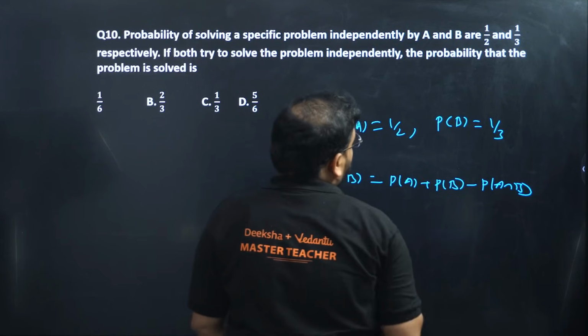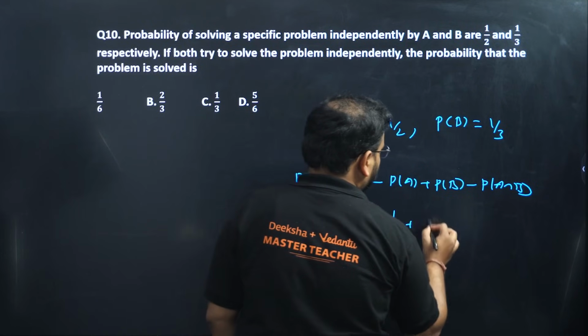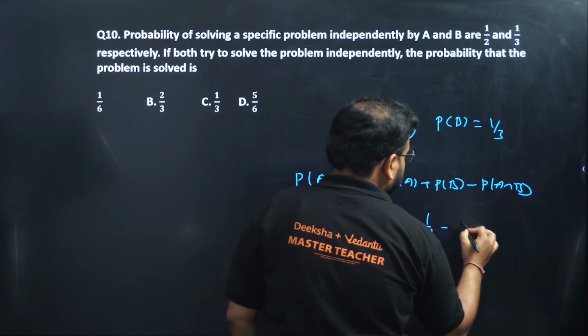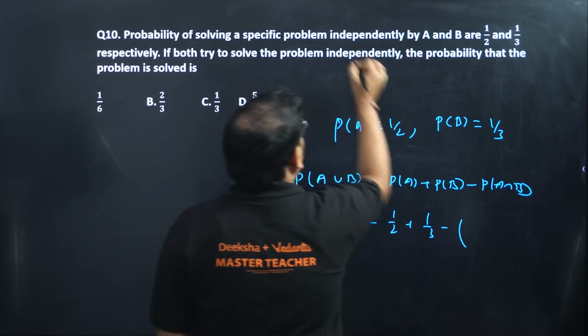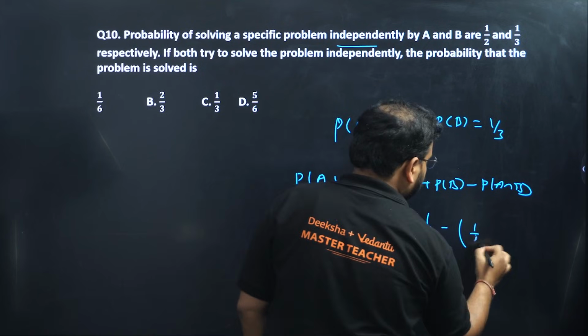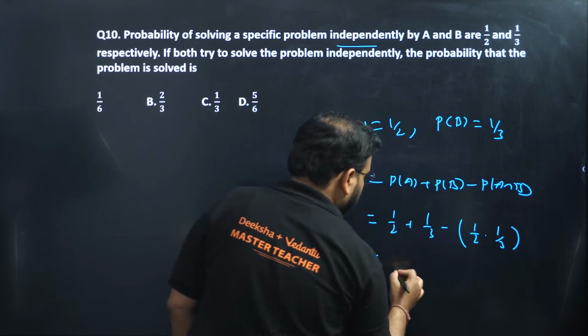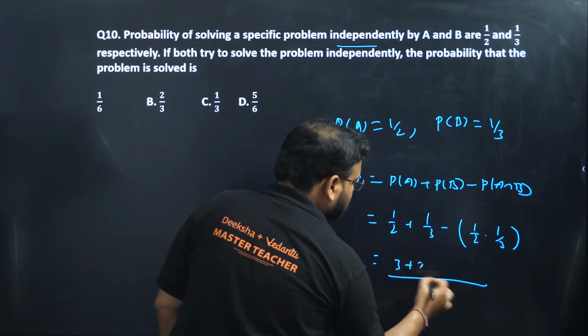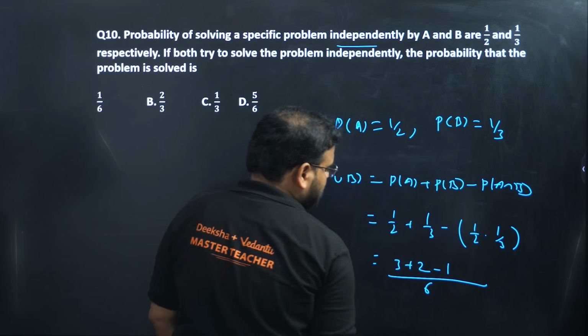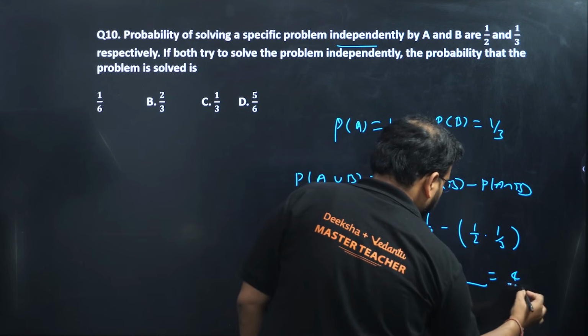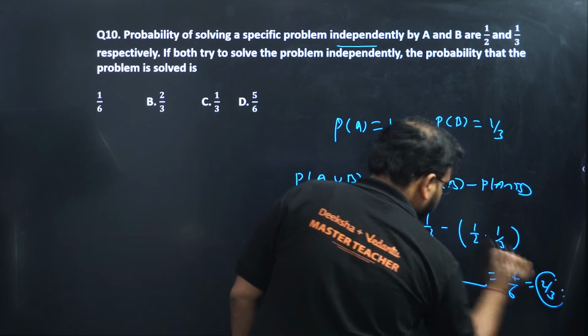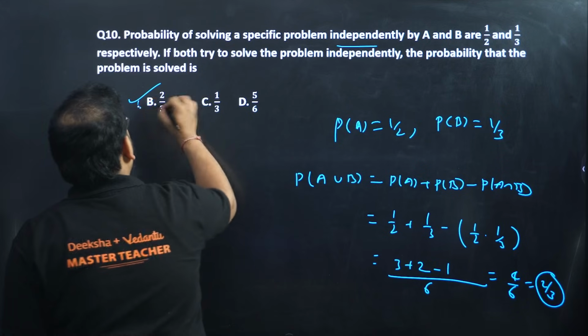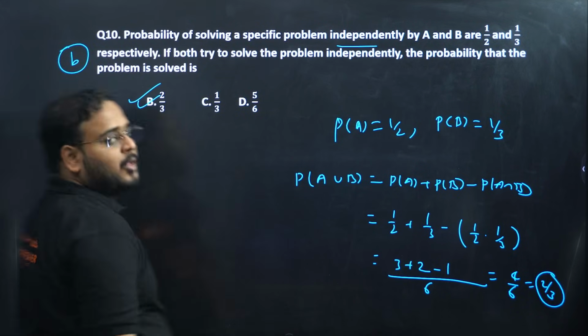Check here. This answer will be 1 by 2, 1 by 3 and minus, independent events, right? They are independent events. It means the product of those two: 1 by 2 into 1 by 3. LCM will be 6 here. 2 3s are 6, so 3. 3 2s are 6, so 2, and minus 1. 3 plus 2 is 5, 5 minus 1 is 4. Answer becomes 2 by 3. Option B.